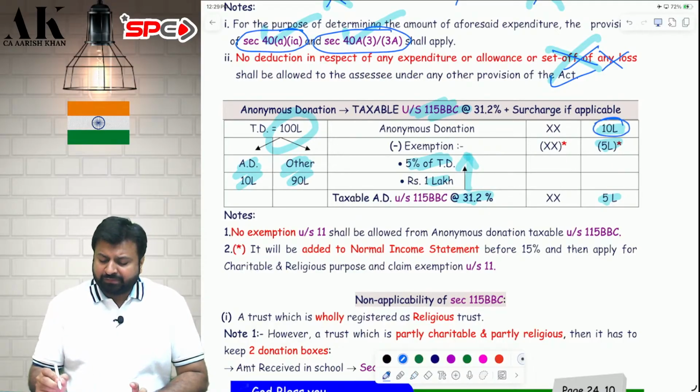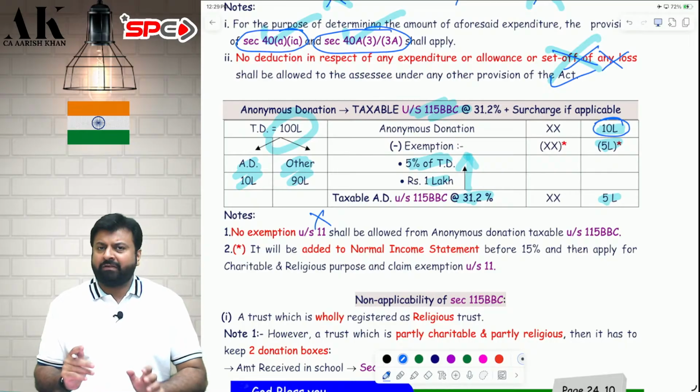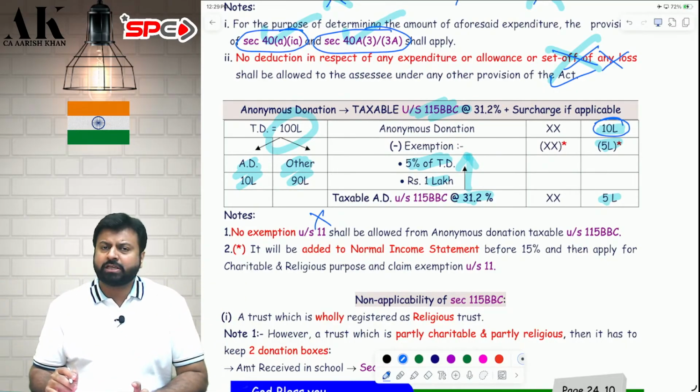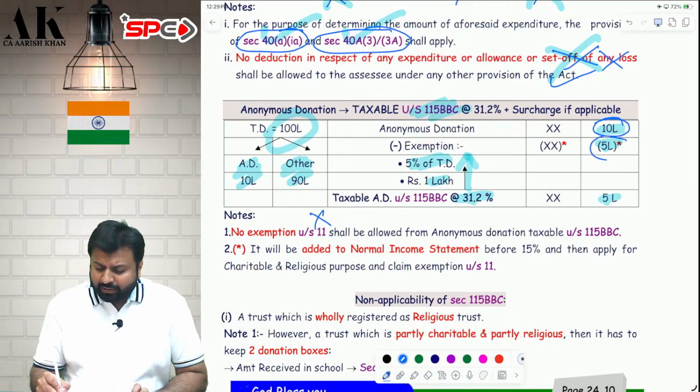Now, this 10 lakh rupees will not be allowed as exemption under section 11. Even if you apply for the objects of the trust, this will not be allowed as an exemption. This cannot be allowed as an exemption. Okay, I hope it is clear to all of you. Now, what about this 5 lakh rupees, sir, which is exempting?